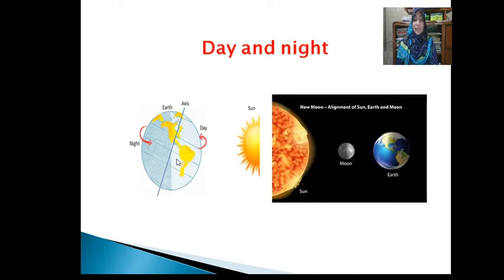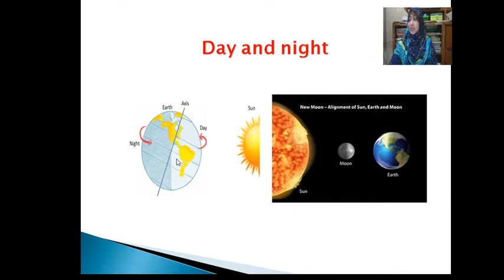If we keep a particular place of the globe in front of the light and if we rotate slowly, then the illuminated part, day, moves towards darkness. At one time it becomes fully dark. If we rotate more in the same direction, that particular place becomes illuminated and at one time it becomes fully illuminated and the day returns again.